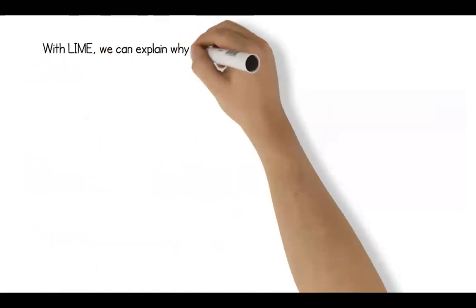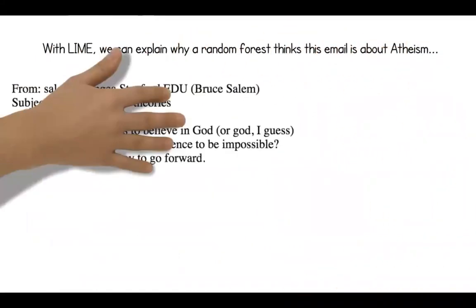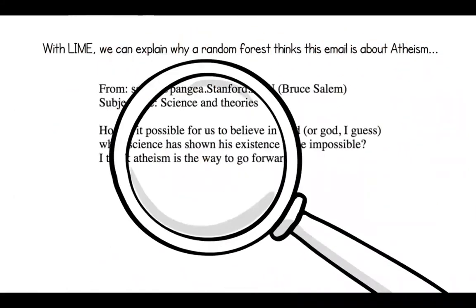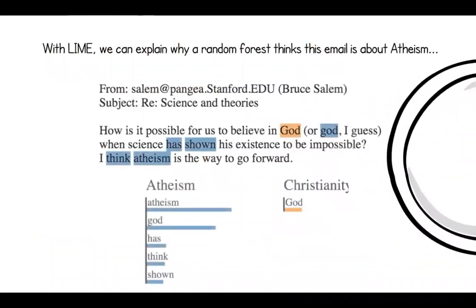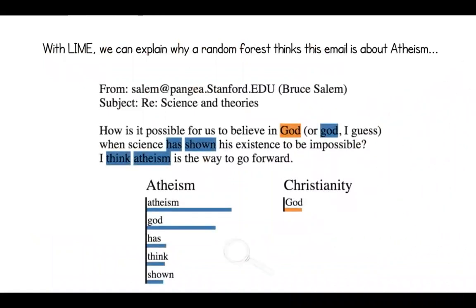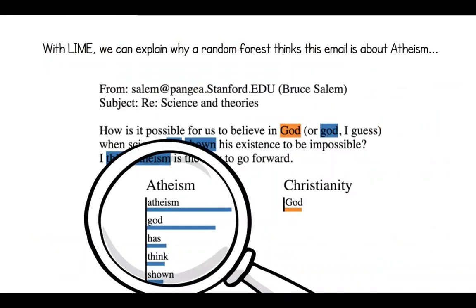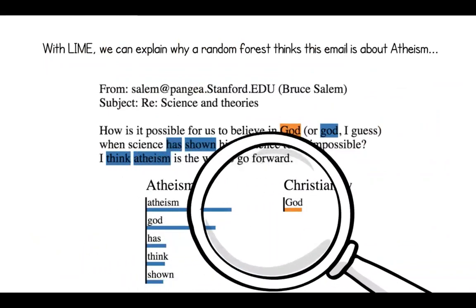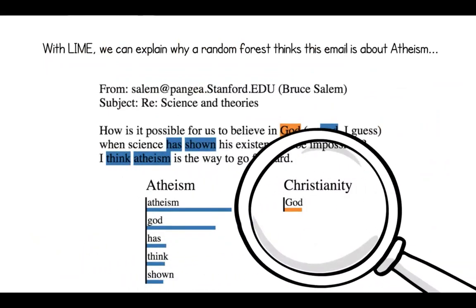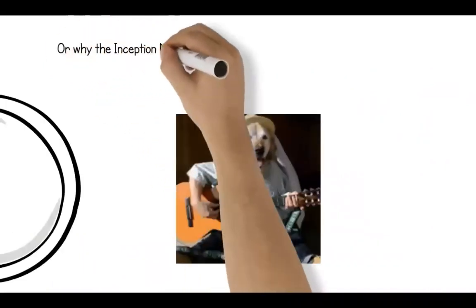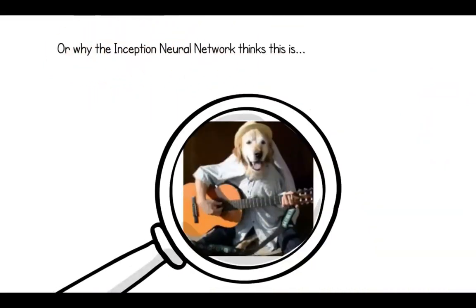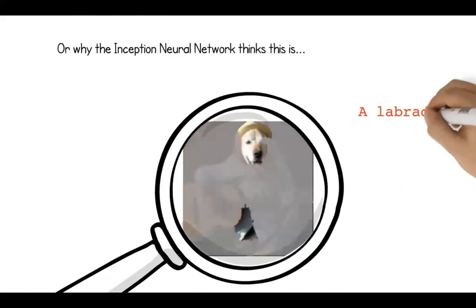With LIME, we can explain why a random forest thinks this email is about atheism. It picks up on words such as atheism or God with lowercase g. It also thinks that God with uppercase G is evidence for Christianity. Or why Google's Inception neural network thinks this image is a guitar or a Labrador.